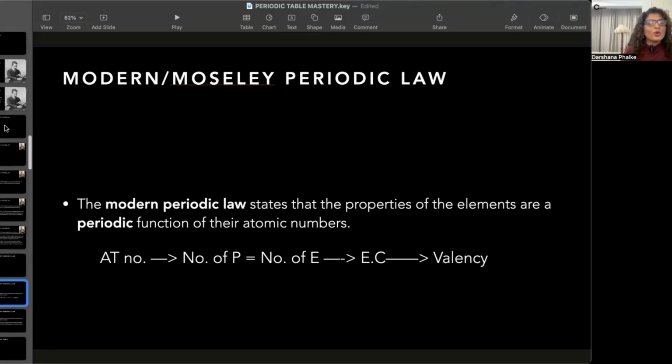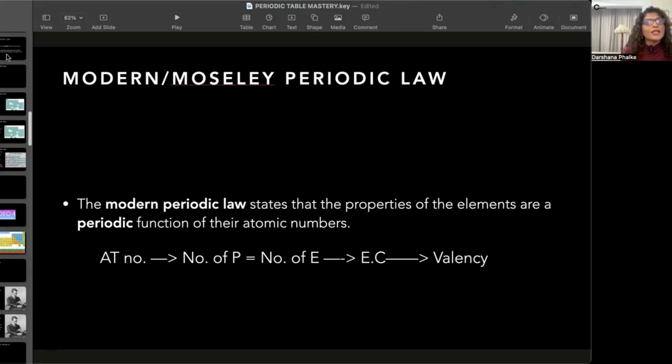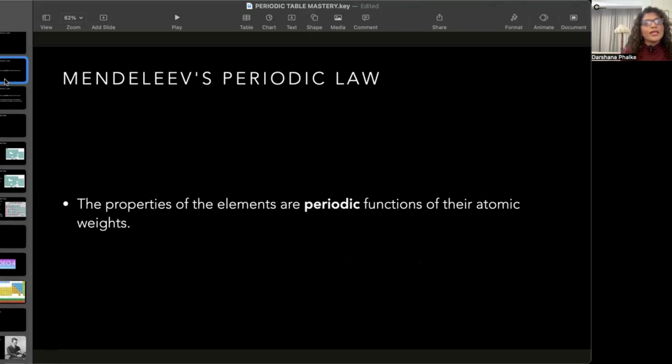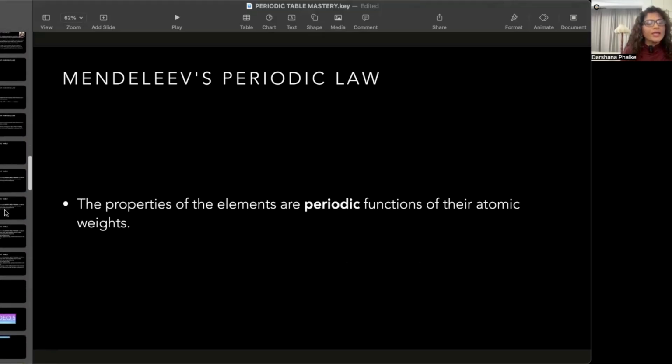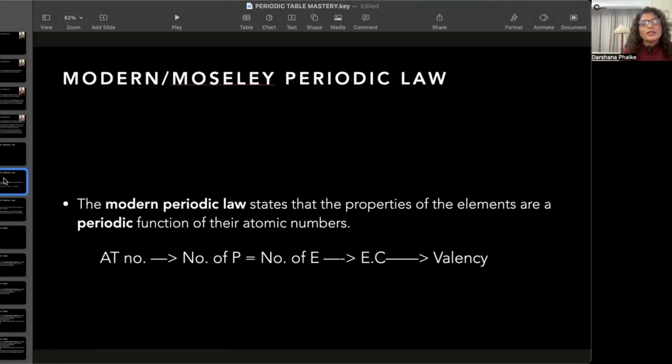So I'm going to show it to you one more time, dear students. Mendeleev's law says that properties of the elements are periodic functions of their atomic weight, whereas the modern periodic law says that the properties of elements are a periodic function of their atomic number. And this was so much more logical now because we know that atomic number represents the number of protons.